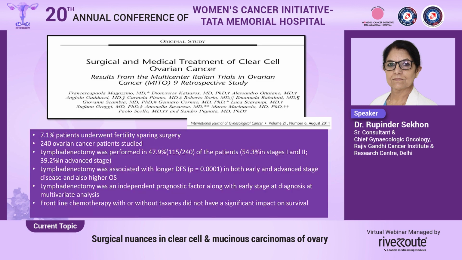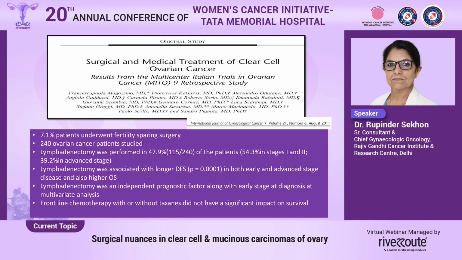Now, what is the role of lymphadenectomy? In this MITO 9 Italian multicentric trial, it was found that 7.1% of patients underwent fertility sparing surgery. 240 ovarian cancer patients were studied. Lymphadenectomy was performed in 47.9% of the patients, and of these, 54.3% were in stage 1 and 2, and 39.2% were in advanced stages.